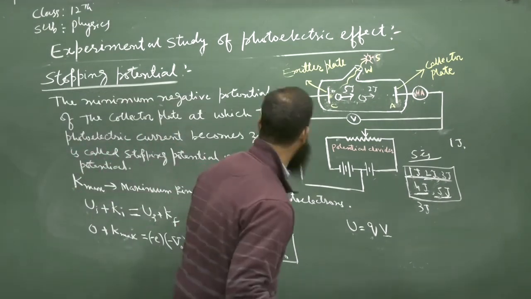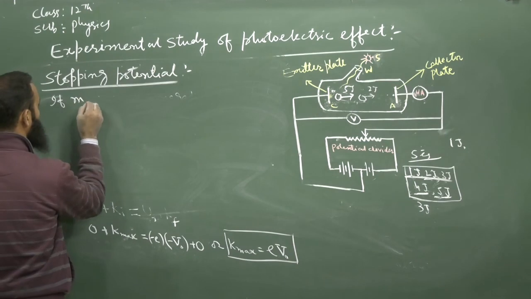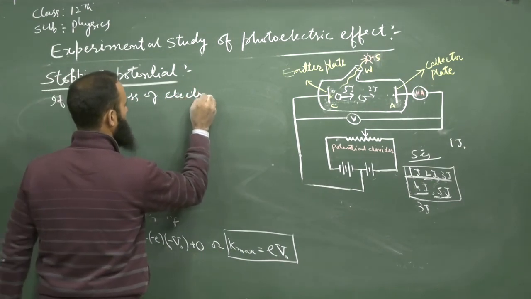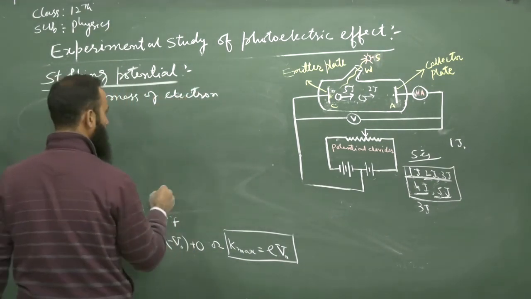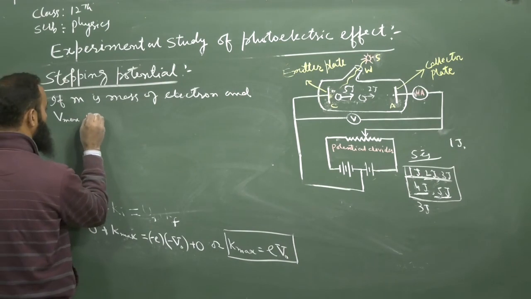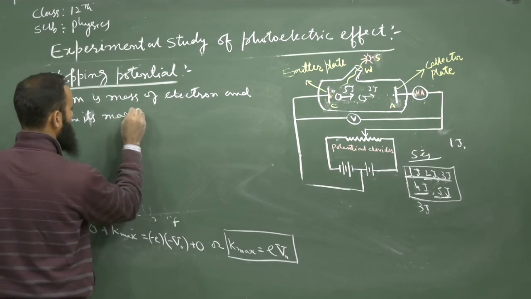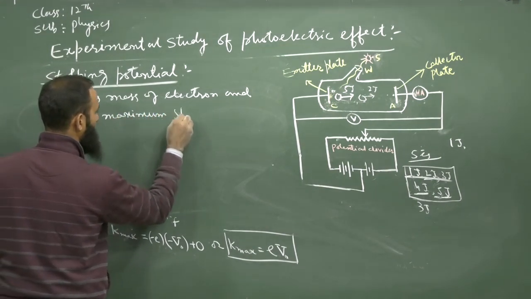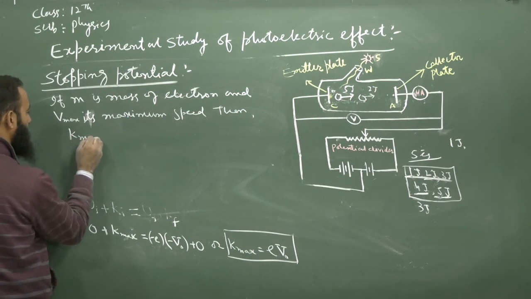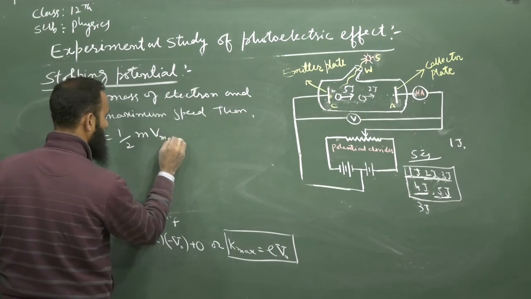Now, if m is the mass of the electron and V max is its maximum speed, then K max can be written as 1/2 m V max square.